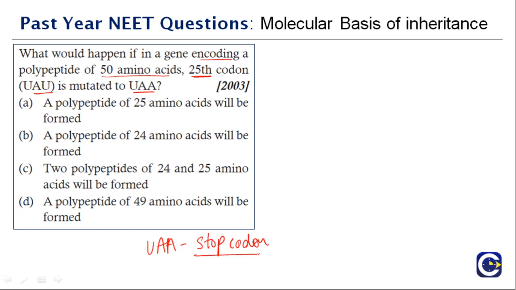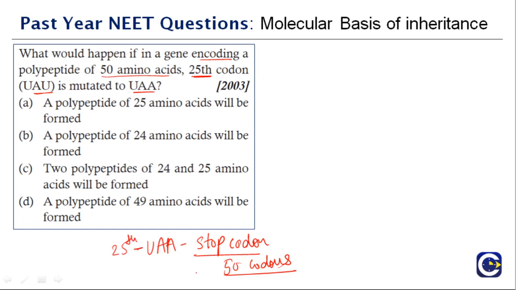And if a stop codon is present, a premature transcript will be formed, and a premature polypeptide will be formed during the process of translation. If it is 50 amino acids, there will be 50 codons. And now the 25th is a stop codon.